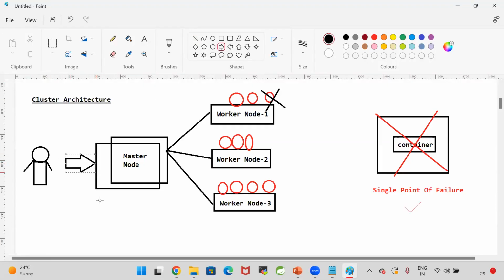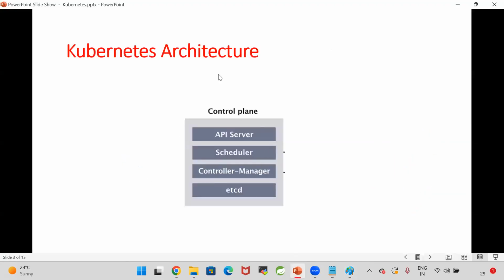I will send a request to the Kubernetes master node. The master node is called the control plane in Kubernetes. When I send a request to the control plane to deploy my application as Docker containers, the API server will be available in the control plane.